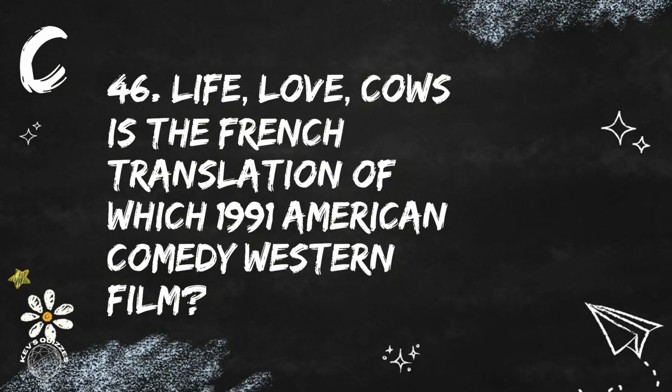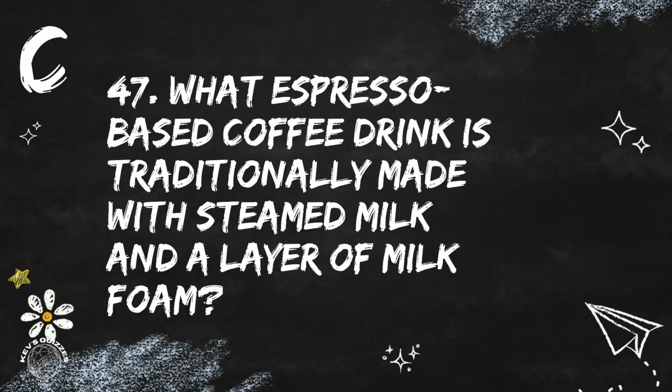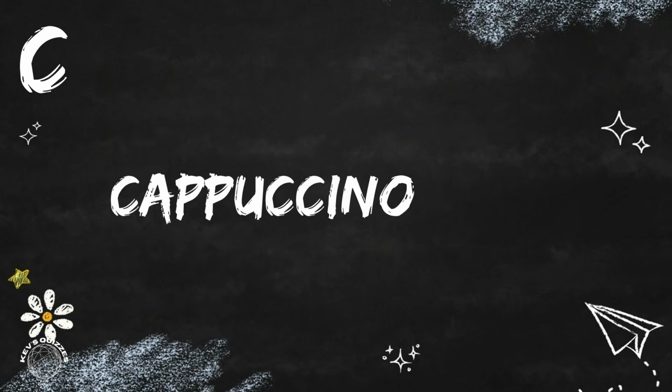Question 46. Life, Love, Cows is the French translation of which 1991 American comedy Western film? The film is City Slickers, a comedy western starring Billy Crystal. Question 47. What espresso-based coffee drink is traditionally made with steamed milk and a layer of milk foam? The coffee drink is cappuccino.